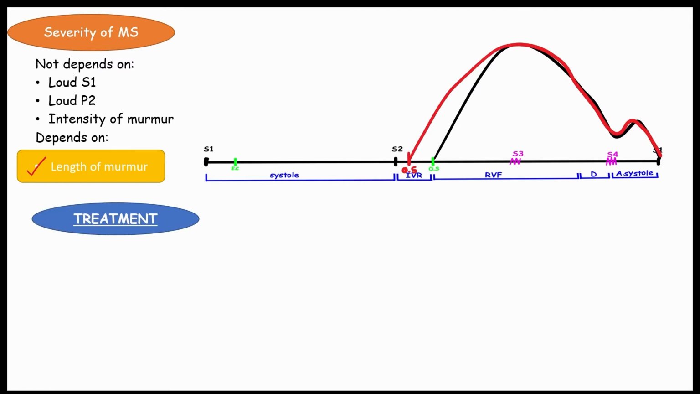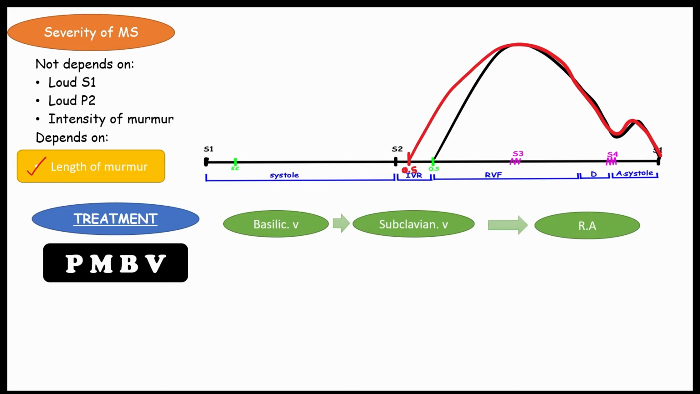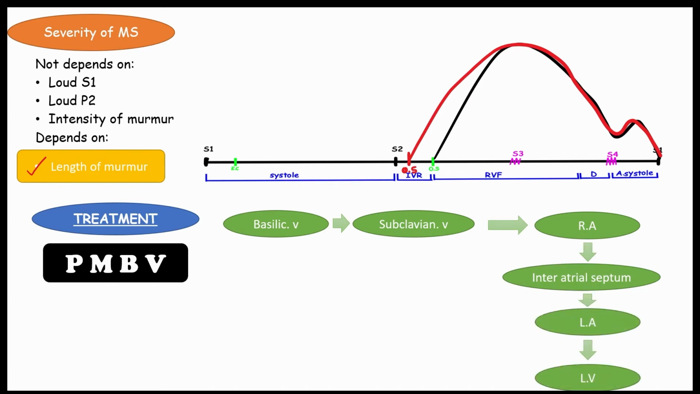Okay, let's see the treatment of severe mitral stenosis. The treatment is percutaneous mitral balloon valvotomy. In this procedure, we will puncture the basilic vein under fluoroscopy. We move through the subclavian vein to the right atrium. Then we puncture the interatrial septum and move to the left atrium. We insert a balloon in between the left atrium and left ventricle and inflate the balloon. This will lead to an increase in the orifice.